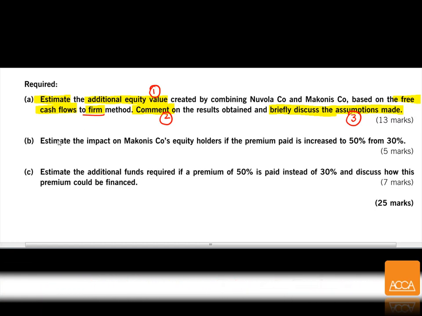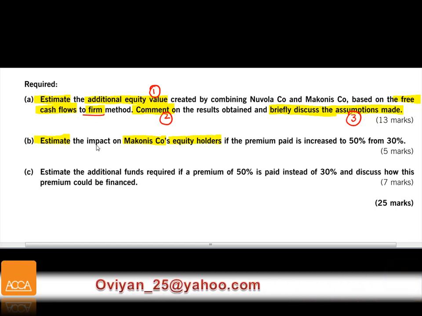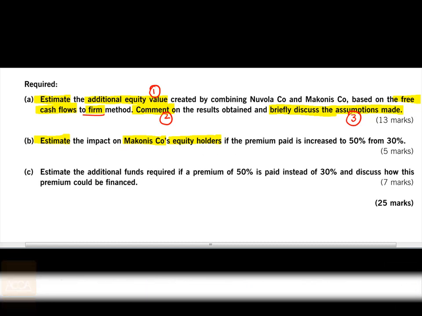Part B of the question, estimate the impact on Makonis company's equity holders, shareholders. What is going to be the impact on Makonis shareholders if the premium paid is increased to 50% from 30%?